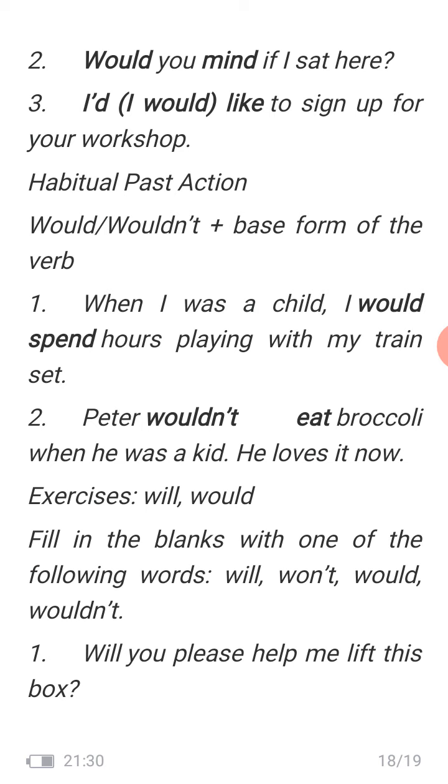Habitual past action: would or wouldn't. The rule is would, wouldn't plus the base form of the verb. When I was a child, I would spend hours playing with my train set. Peter would not eat broccoli when he was a kid. He loves it now. Okay. Would and wouldn't plus the base form of the verb.